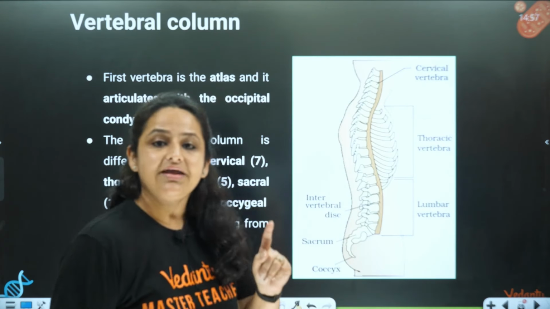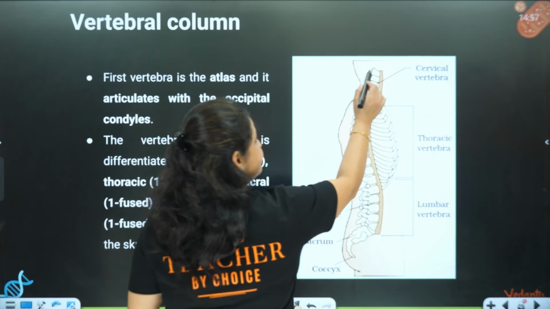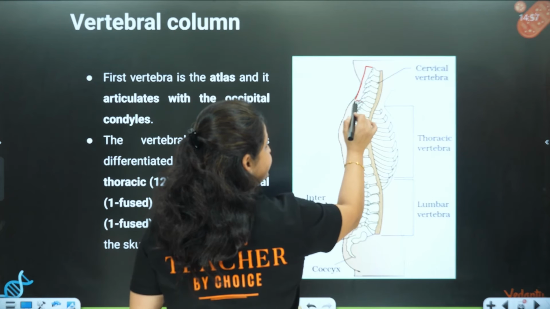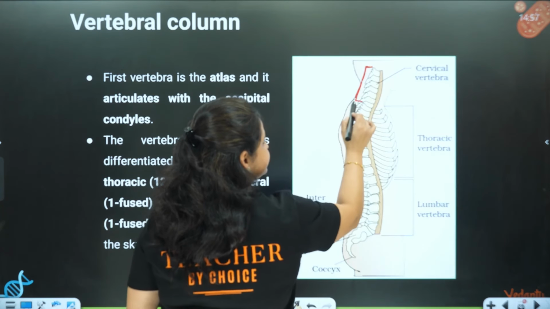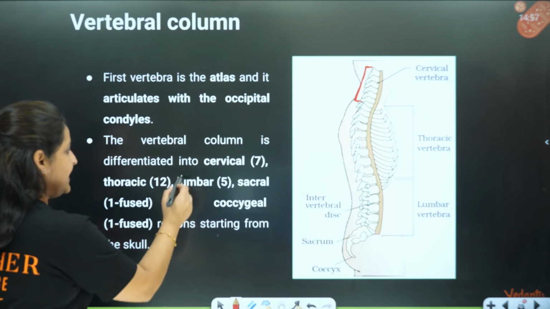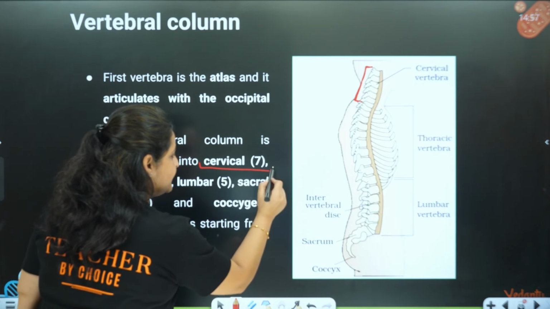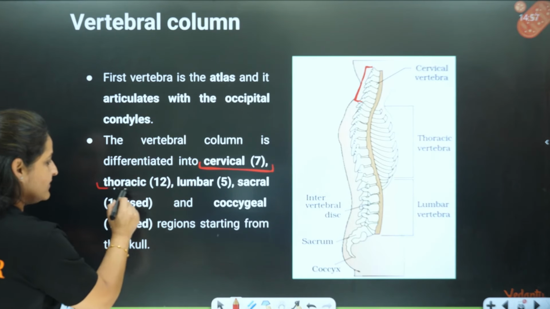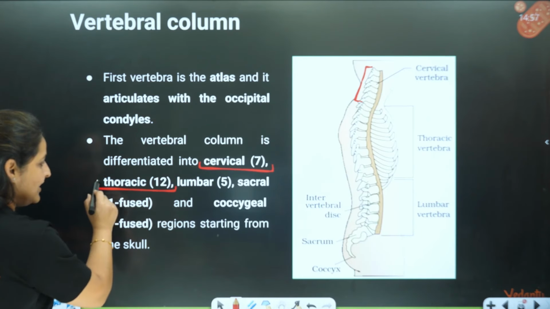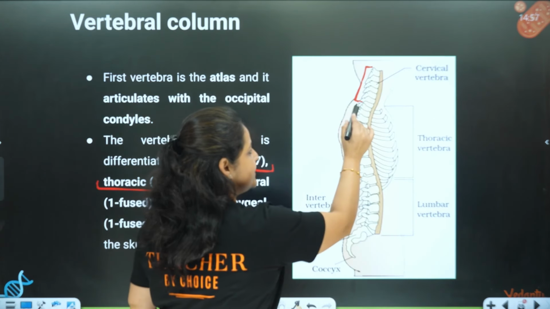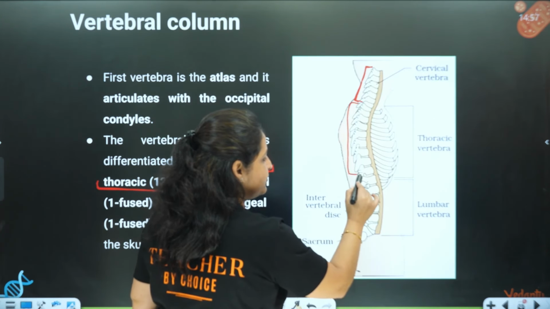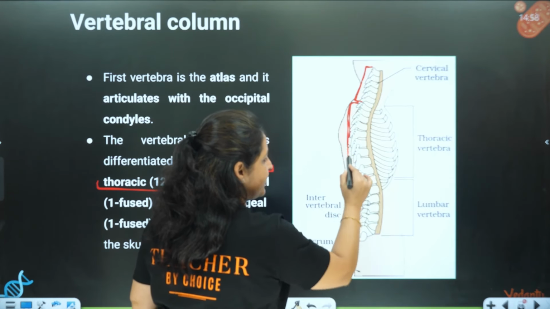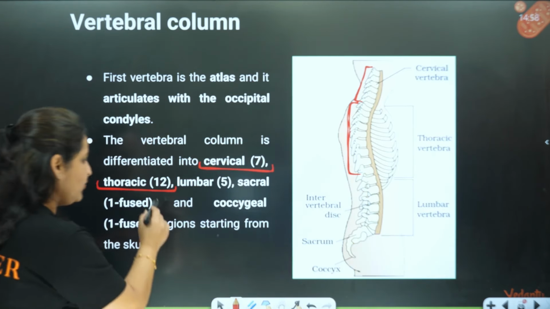So there are 7 vertebrae in the cervical region, in the neck region. We call them cervical vertebrae, 7. Then there are 12 vertebrae in the thorax region. They are called the thoracic vertebrae, 12 over here.